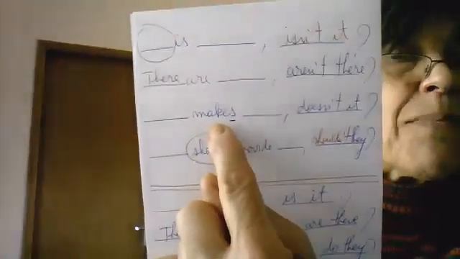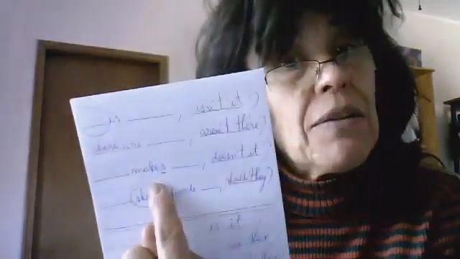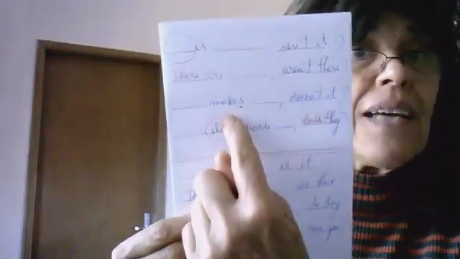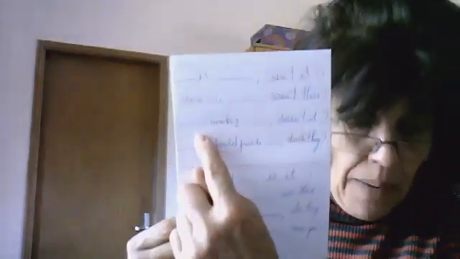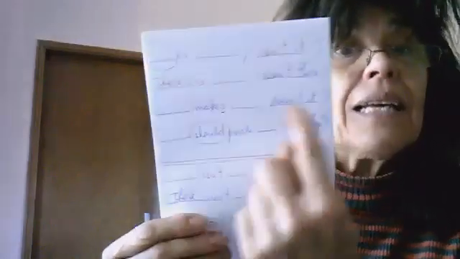Number 3, graffiti makes everything look ugly. An opinion. Someone doesn't like graffiti. So the person has this opinion. Graffiti makes. So graffiti, it. But makes is a verb in the present. And the verb in the present has 2 auxiliaries, do or does. Makes, affirmative. What is the negative auxiliary? Doesn't. So graffiti makes everything look ugly, doesn't it?